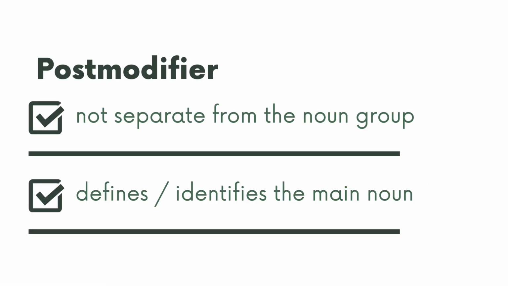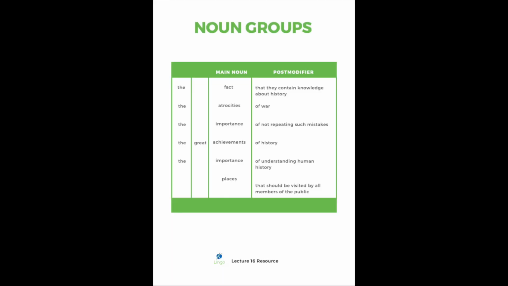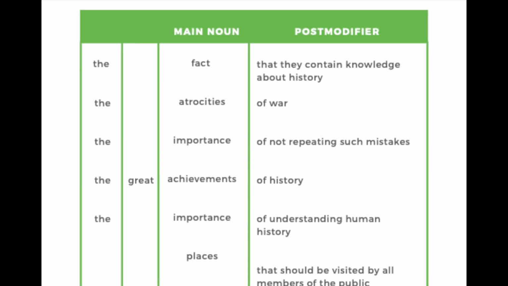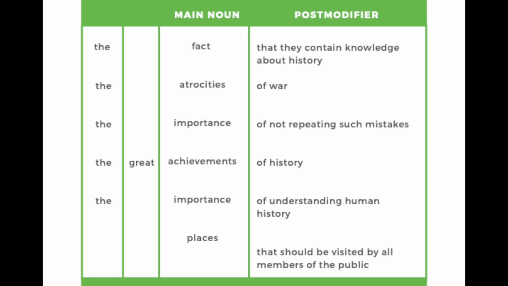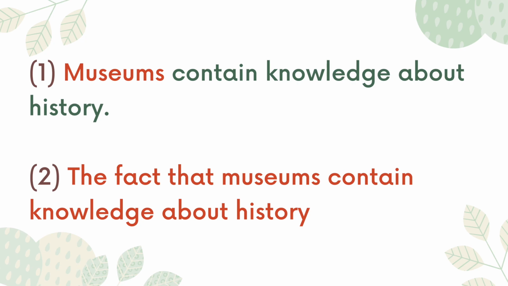The post modifier is part of the noun group, and it expands the noun group by adding definition or identification to it. For example, the fact that they contain knowledge about history is basically one big noun into which a lot of meaning has been packed. Complex noun groups, such as the one in the table, not only allow you to express a lot of meaning, but they also increase the grammatical complexity of your writing.